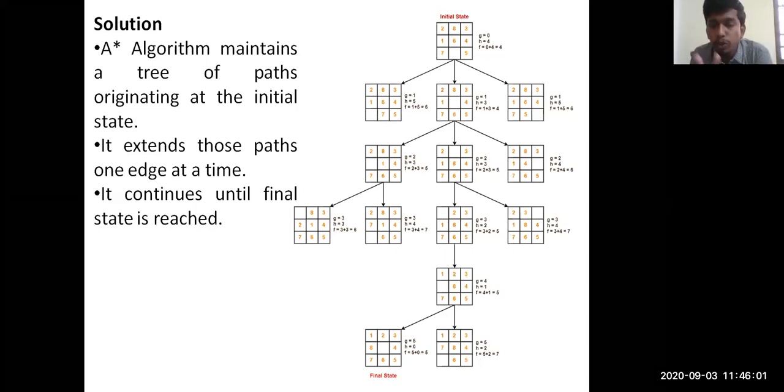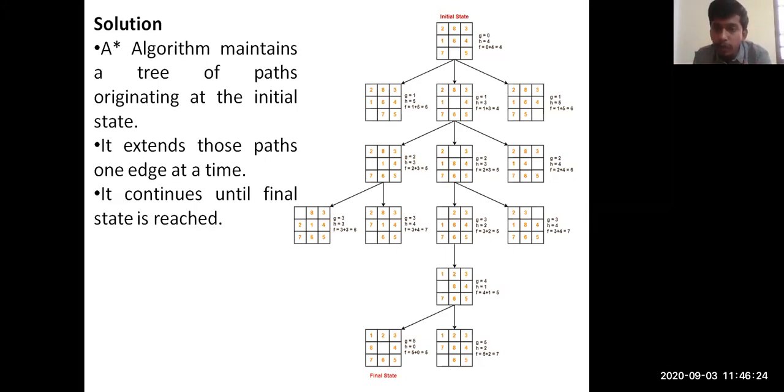So what if both the values are the same? Suppose in the first state we have f values as 6, 4 and 6. In the second position, the middle one, only the value of f equal to 4 is considered. We have ignored both 6 values, because that is the maximum value. So every time you need to consider the minimum value.